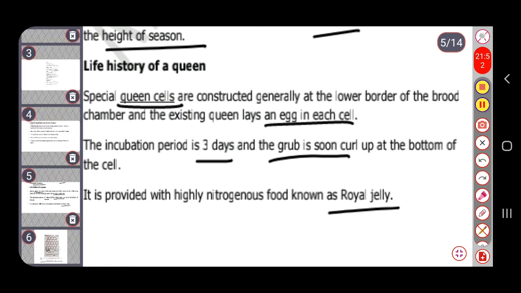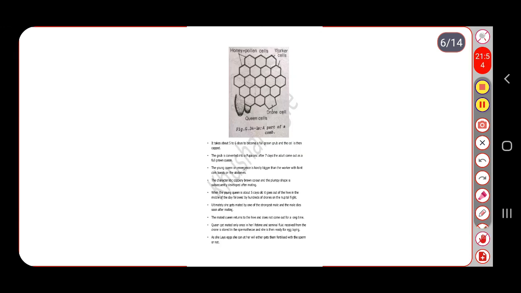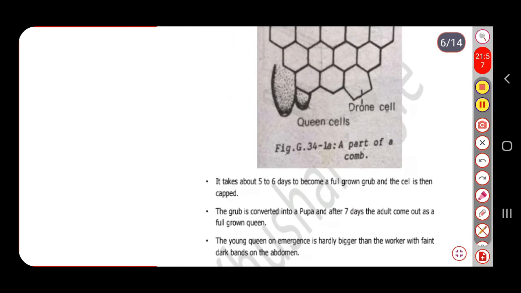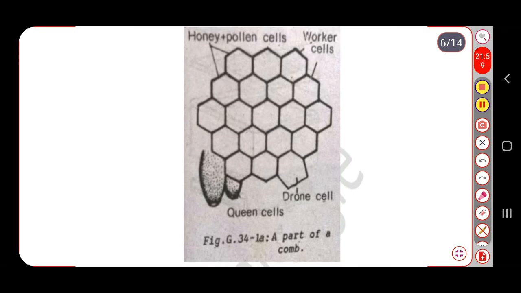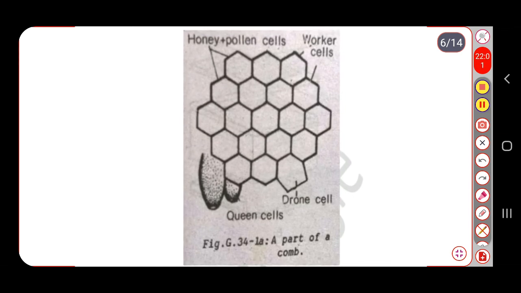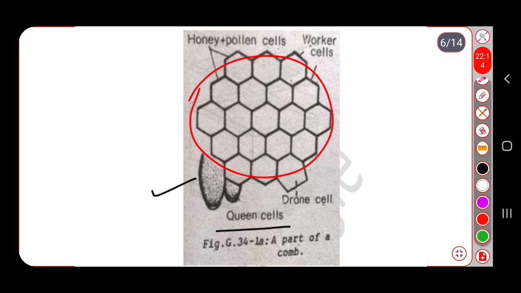Then coming to the next one, see here that these are the queen cells, and the rest are hexagonal cells.